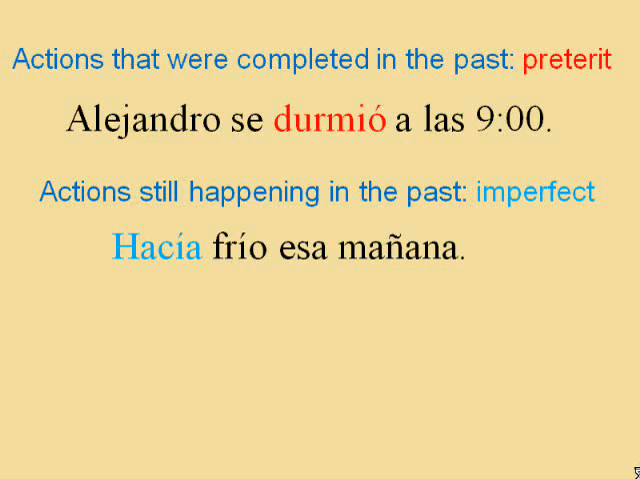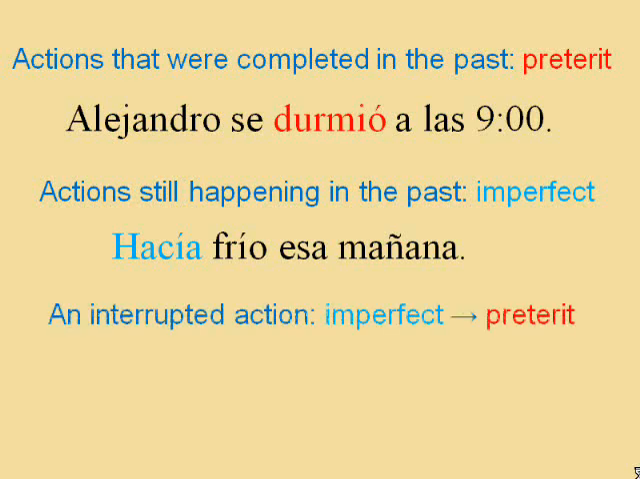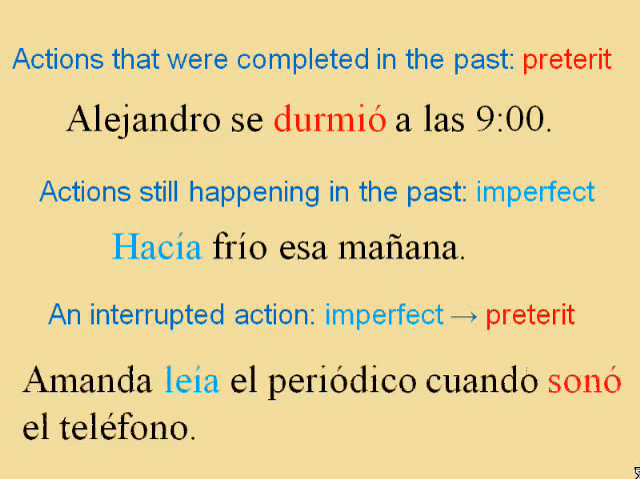When an action in the past is interrupted by another action, the first action is described using the imperfect, whereas the action that interrupts is described using the preterite. Amanda leía el periódico cuando sonó el teléfono. Amanda was reading the newspaper when the telephone rang.